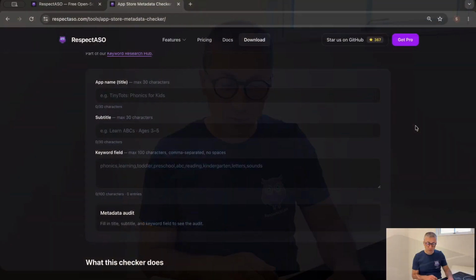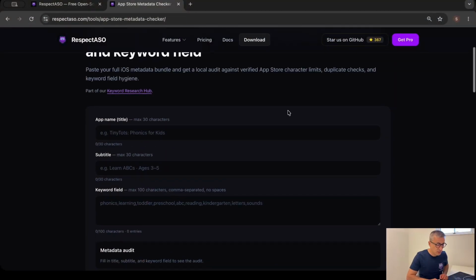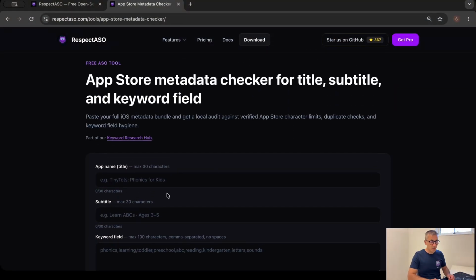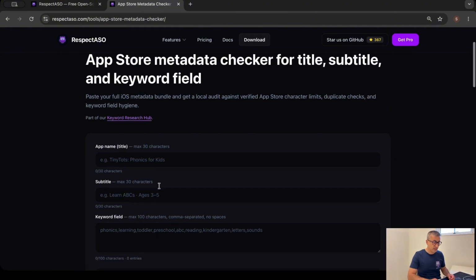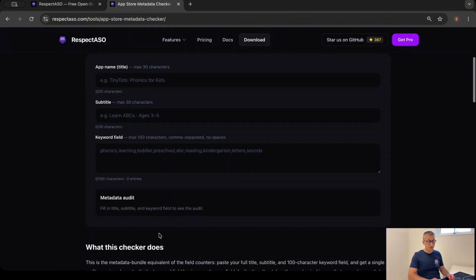I created a small tool on this page here where you can basically write your app title, subtitle, and keyword list and check if you are still within the boundaries of the 30 characters limitation for app title and subtitle, for example, or if you're repeating any keywords in the keyword list that you already used, maybe in the app title or subtitle itself. Let's give it a try.